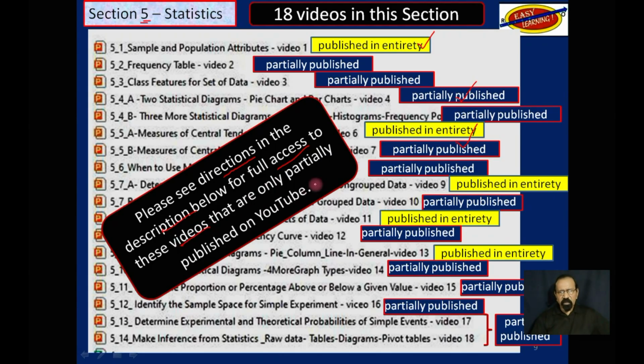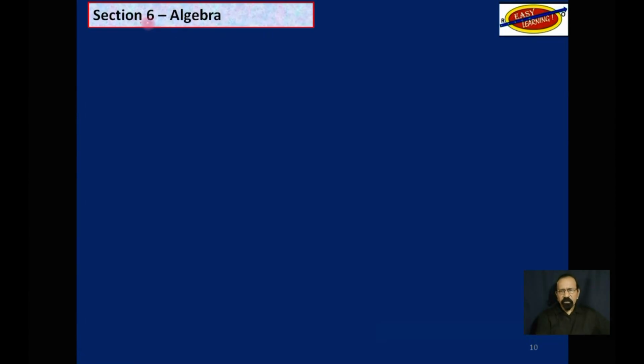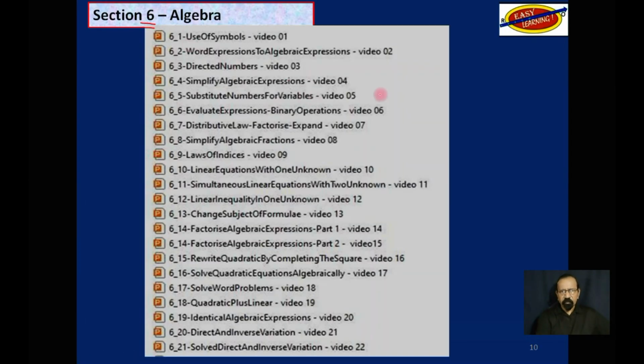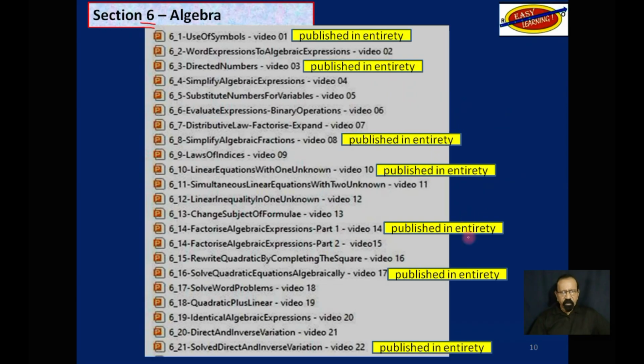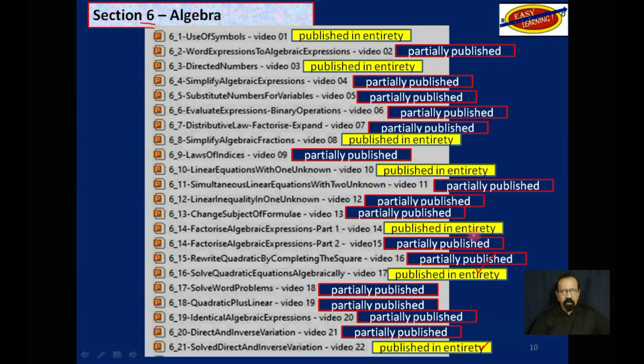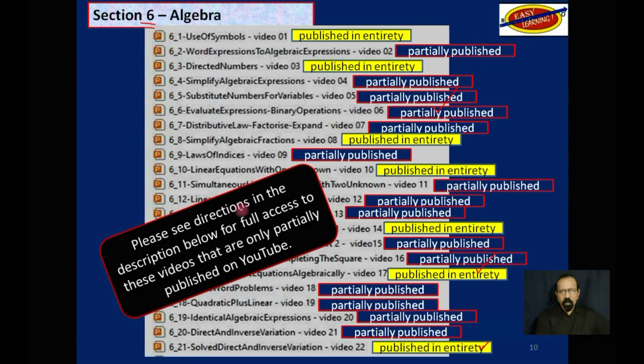Section 6, algebra. 7 of these videos have been published in their entirety, and the others are only partially published. Again, if you need full access to these videos, please see directions in the description below.